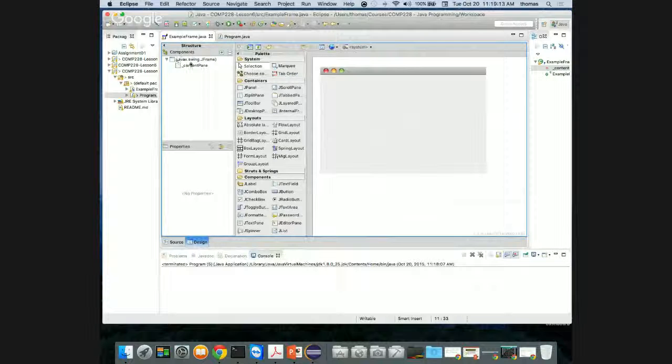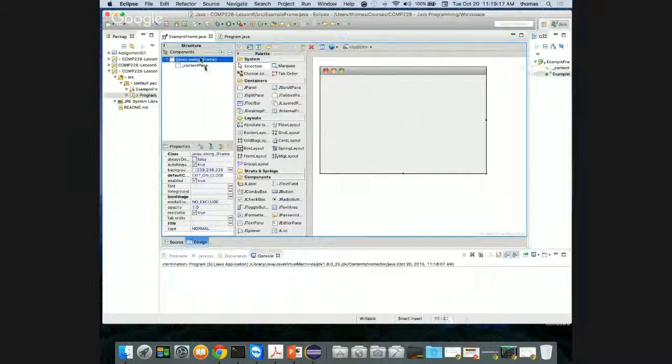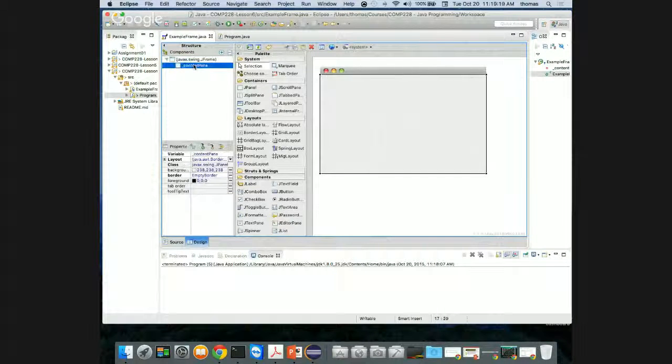If you notice on the left, I have my components that are part of my JFrame. Here's my JFrame, and I've got something called a content pane, right? My content pane has a border layout. That's the border layout that's been assigned to it. If you notice, there's these little control handles that come up that show you that my content pane is the exact size of my window.